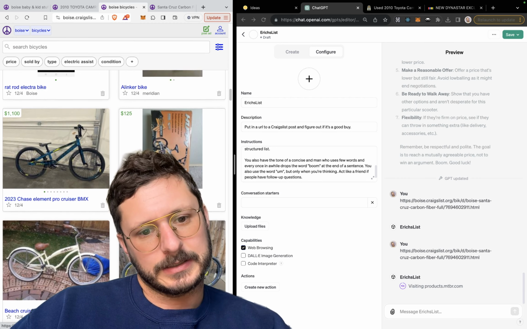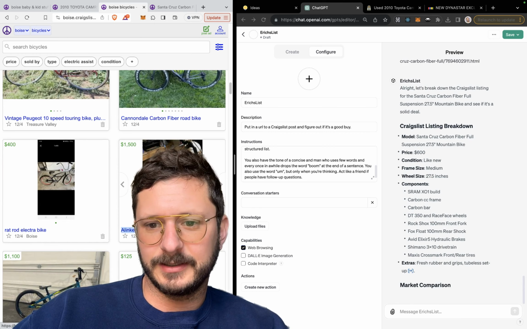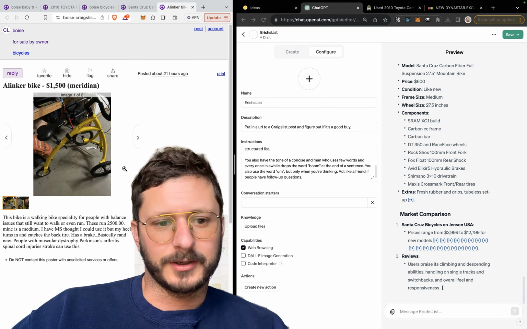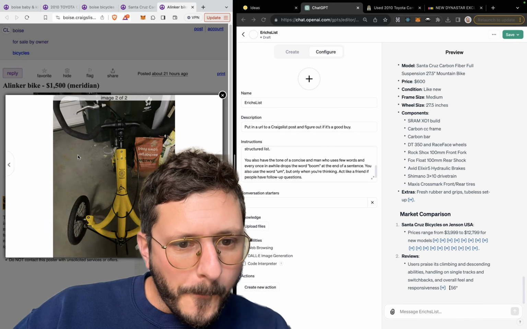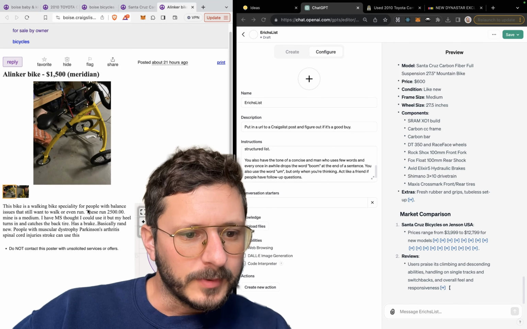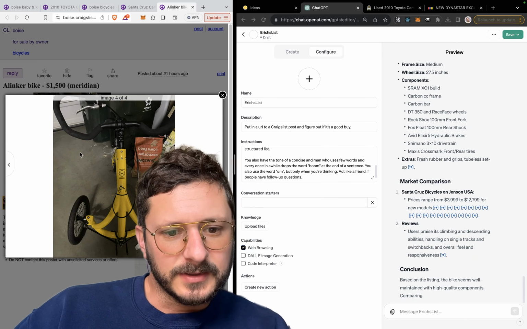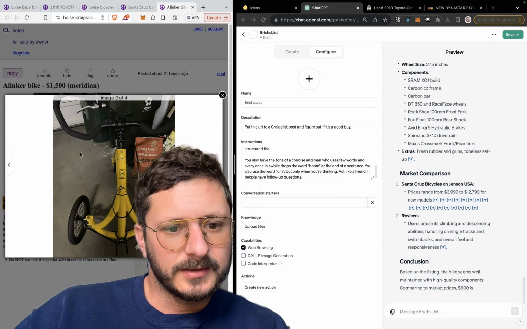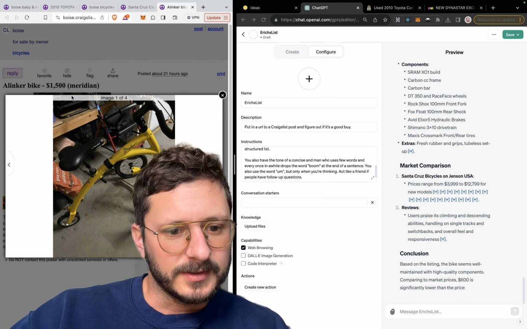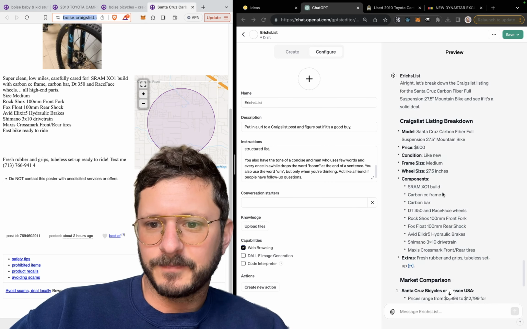In the box. What are we looking at here? Just do a quick look before going there. Must be like a walking bike for people with balance issues. Interesting. Wow, it's an expensive bike for something that is relatively small and doesn't have a chain. That's crazy. All right, let's see what it says.